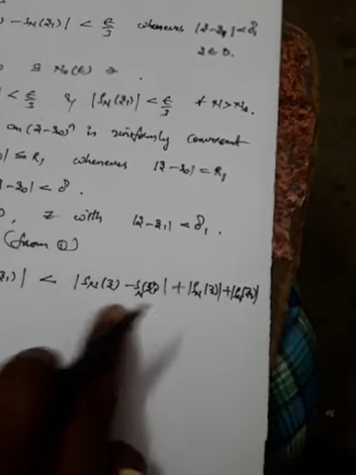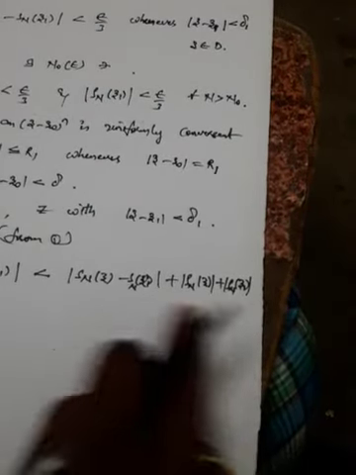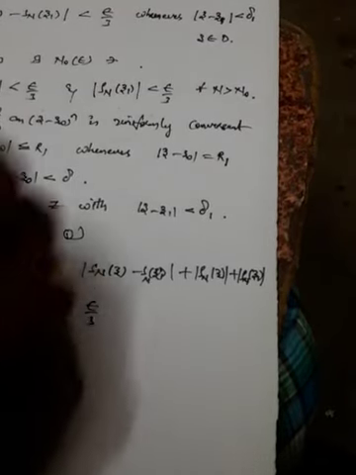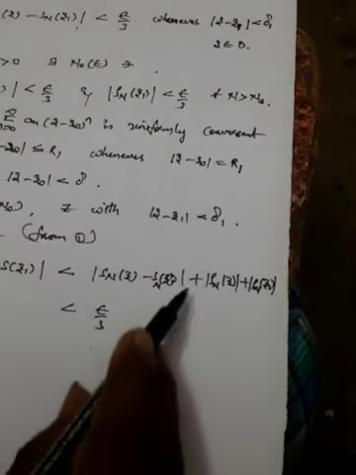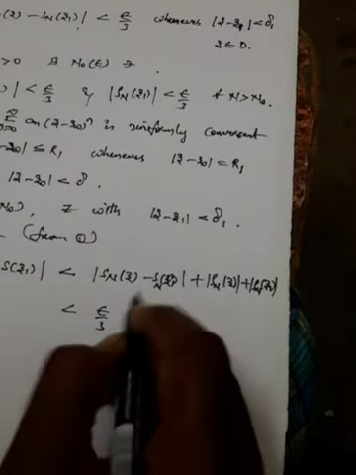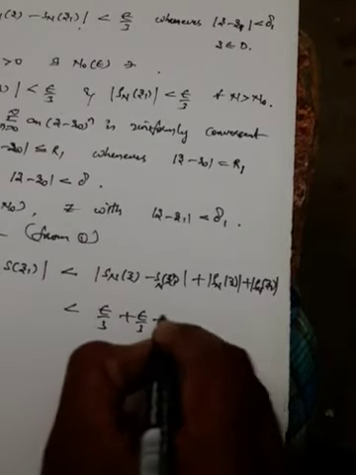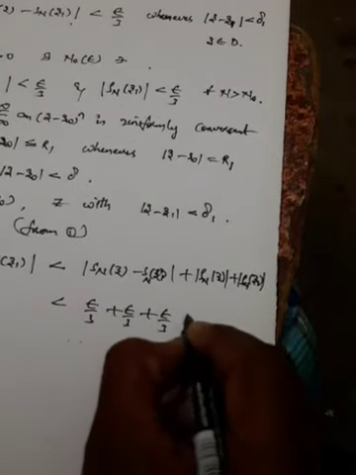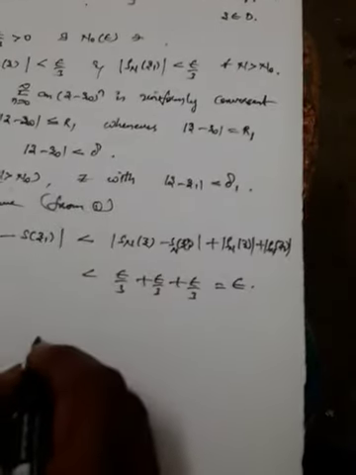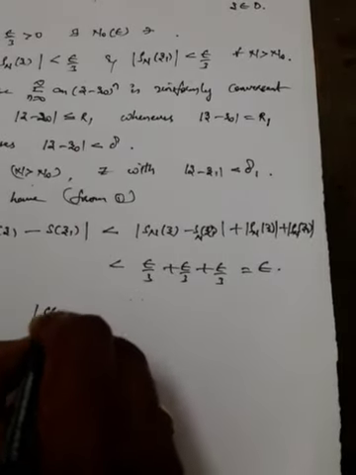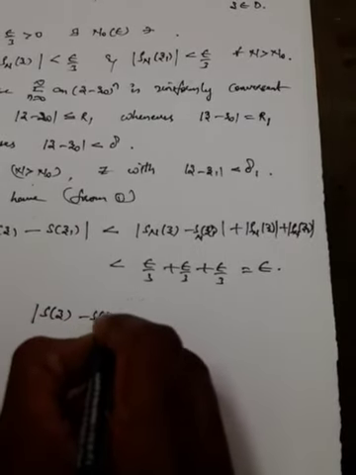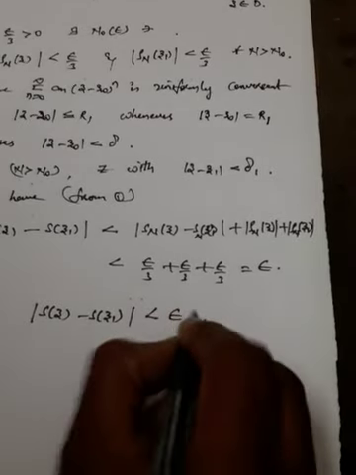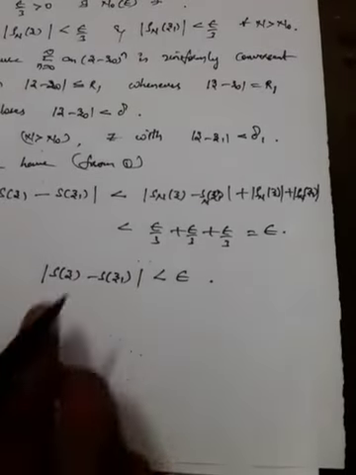This is one I already have written, so I am writing the same thing, which is less than epsilon by 3 from here, and this also epsilon by 3, this also epsilon by 3, so epsilon by 3 three times, you will be getting epsilon. Now what you got here is mod s of z minus s of z1 is less than some epsilon.